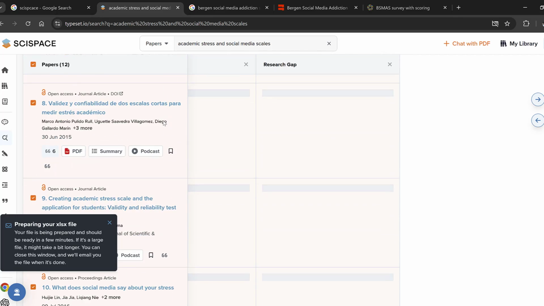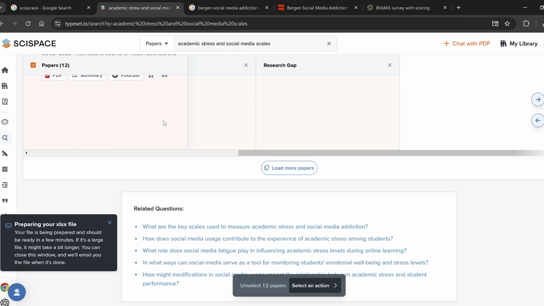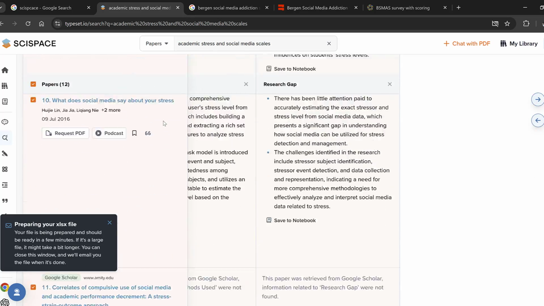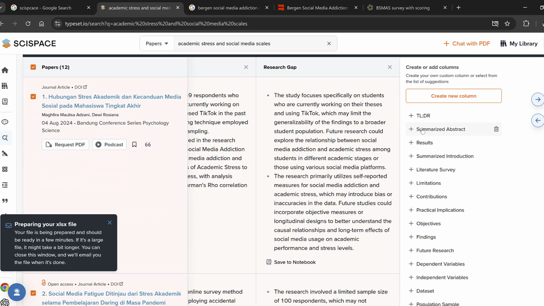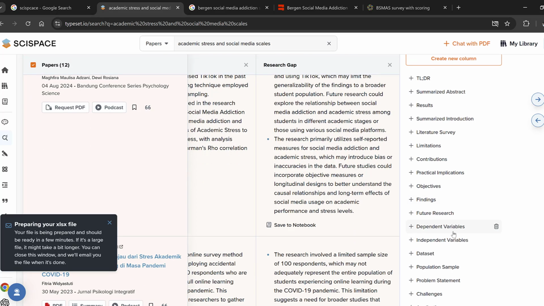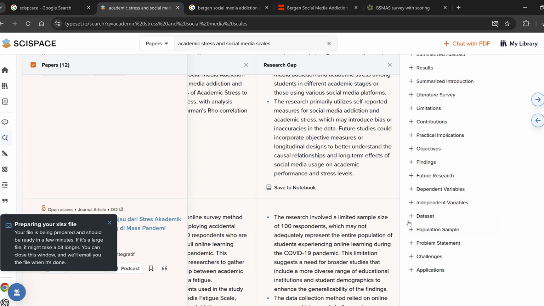This is really good because it gives you the summary of the papers in an Excel file, and you can customize the columns, and you have many columns here, like summarized abstract, results, summarized introduction, literature survey, limitations, contributions, practical implications, objectives, findings, future research, dependent variables, independent variables, data set, population sample, problem statement, challenges, and applications.